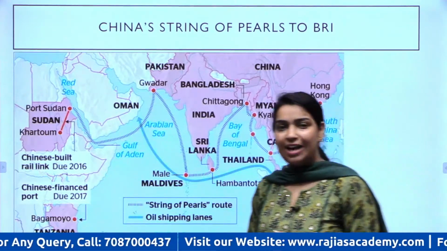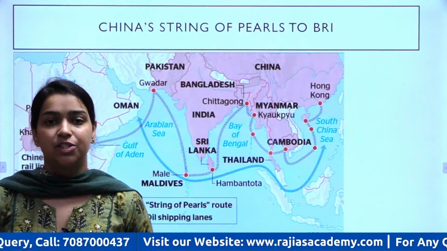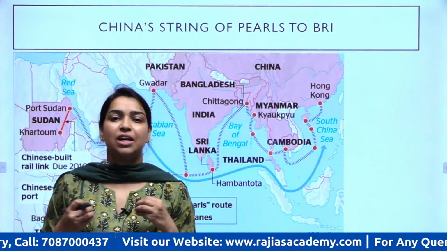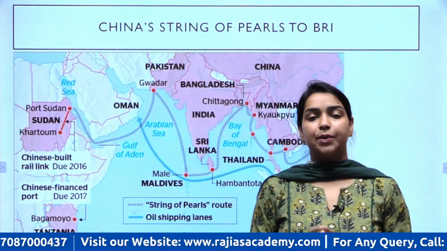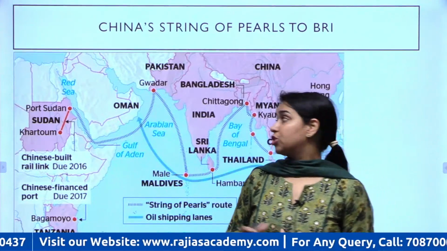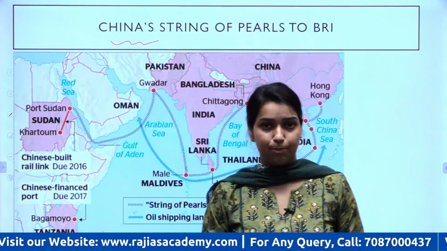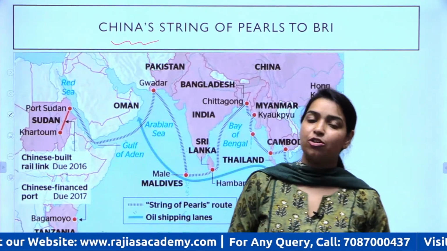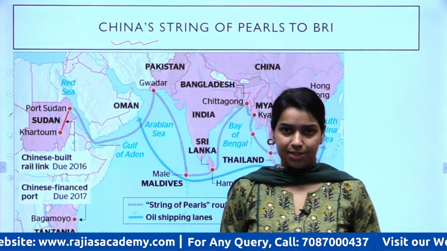So the first challenge obviously comes from China. China is such a dominant country in this region that all the other countries feel threatened that they may not be able to reap the benefits of the region as much as they can, because China has a dominant presence in this region, and that will prevent the interests of other countries from getting realized, right?